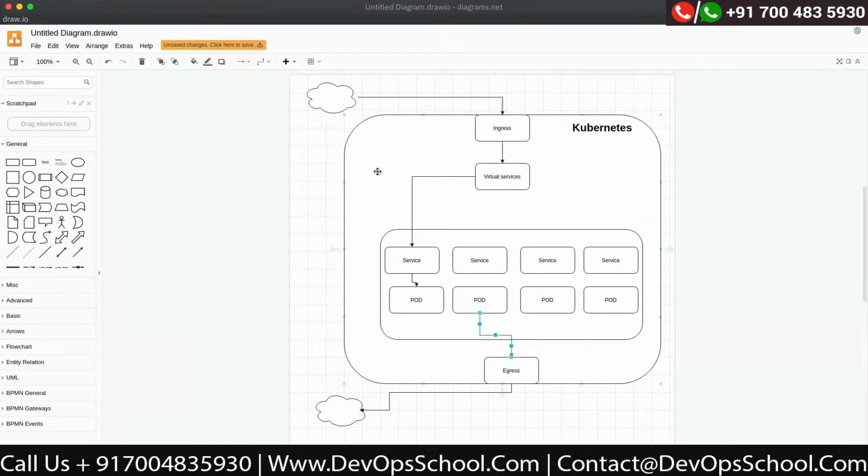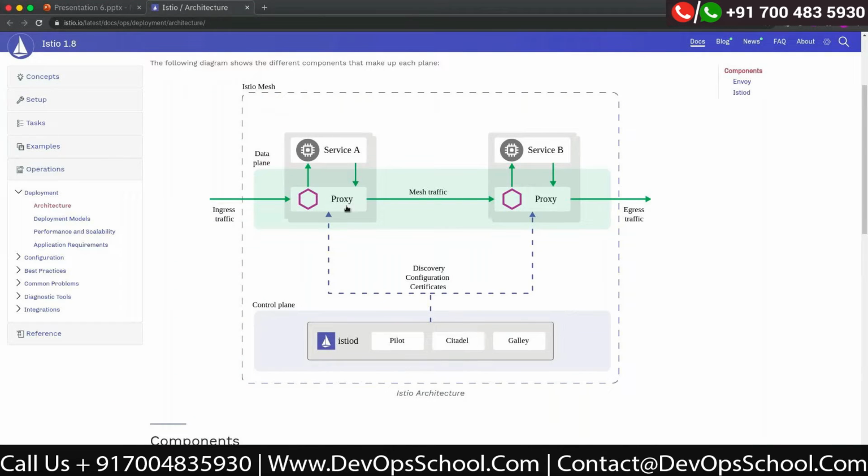So usually in Istio, as I showed, in the data plane, we have the Envoy proxy, which is the heart of everything. So this Envoy proxy, as you know, there are two types of proxy usually you deal with. One is called the